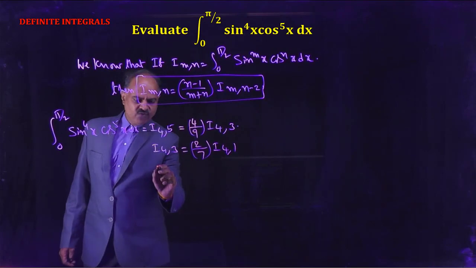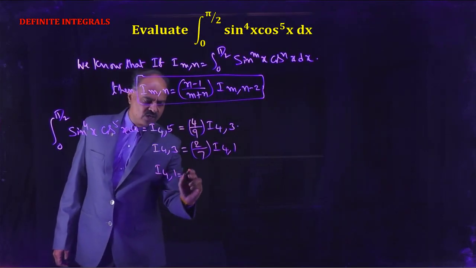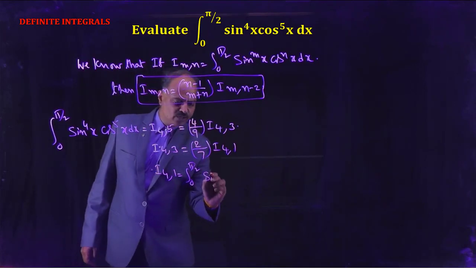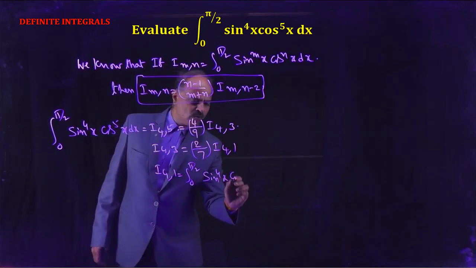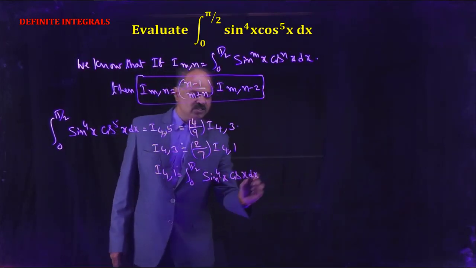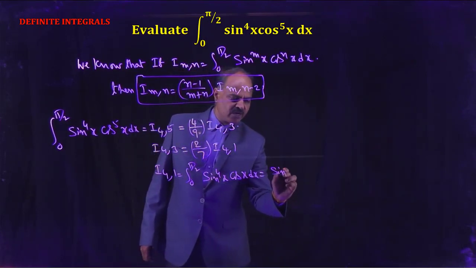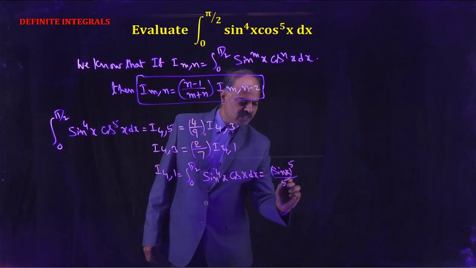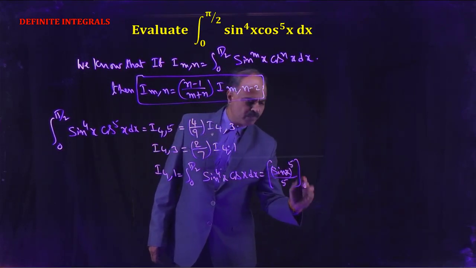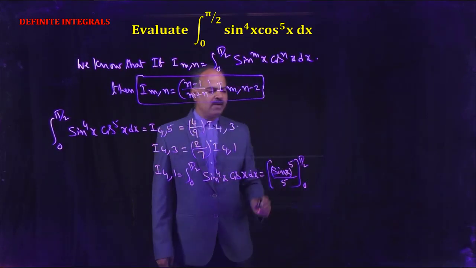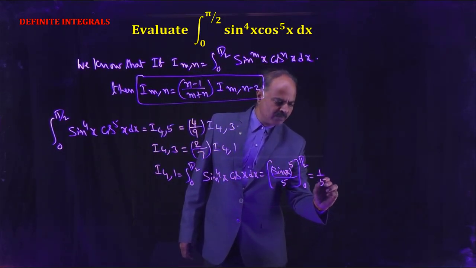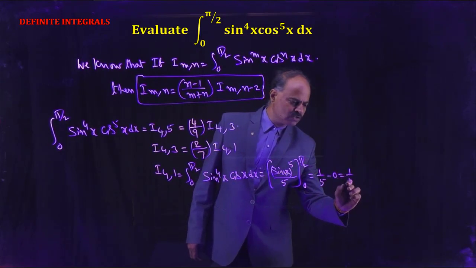So here I(4,1) equals the integral from 0 to pi by 2 of sin to the power 4x into cos x dx. Now this equals (sin x) whole to the power 5 by 5, with limits 0 to pi by 2. First substitute the upper limit in place of x, we get sin pi by 2 is 1. So 1 by 5 minus 0, that equals 1 by 5.